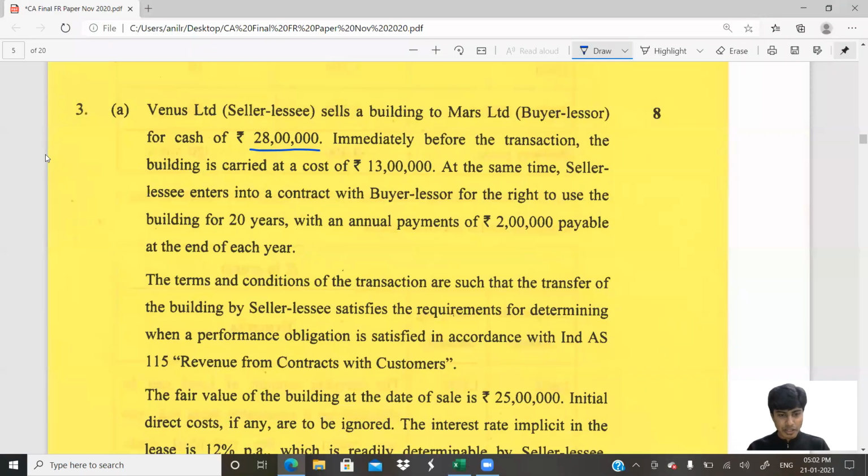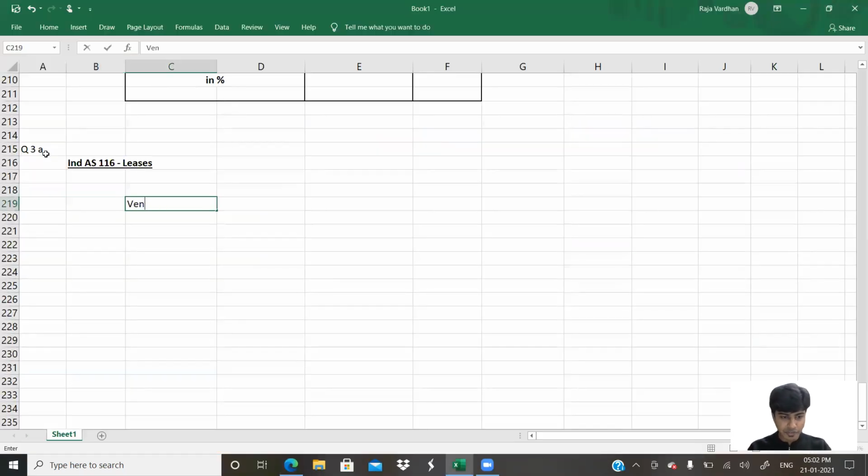So we have Venus Limited and we have Mars Limited. Venus Limited is the seller come lessee. And Mars Limited is the buyer come lessor. The concept is pretty simple.